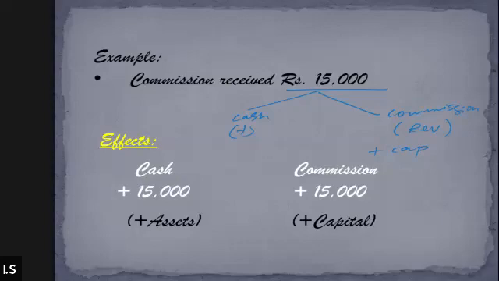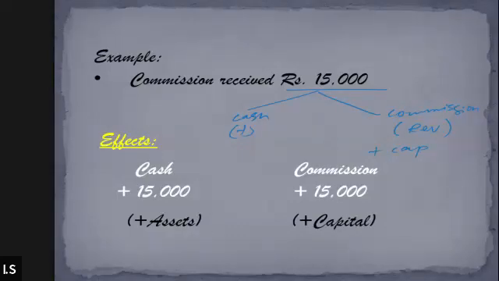Then we did a few questions based on the accounting equation. This is not actually the accounting equation itself. We were just trying to understand how any business event or transaction affects two aspects of the business. Through these examples, I just wanted to make you understand that every transaction has to affect two areas.